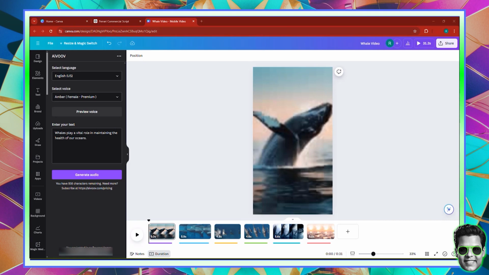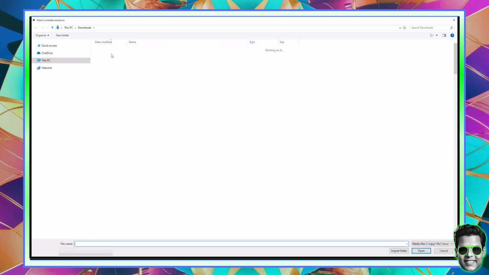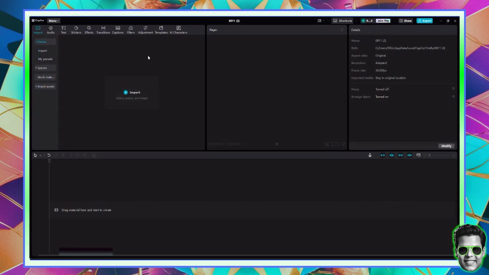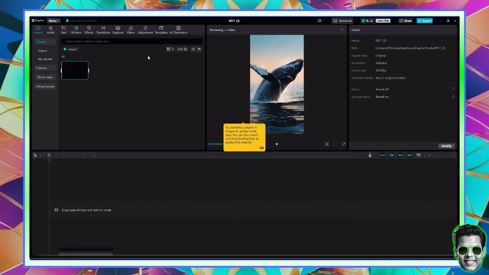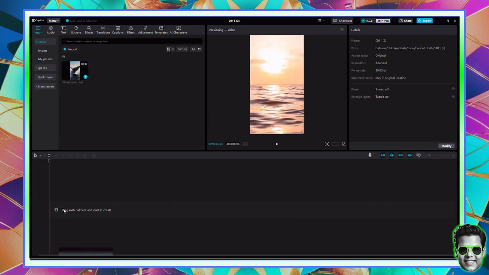All right, so we have the video. Now I'm going to go back to CapCut and click import. So this is a new CapCut project. And again, the formula, click import and go to your video and make sure you click it. And once you've clicked your video, make sure you drag the video.